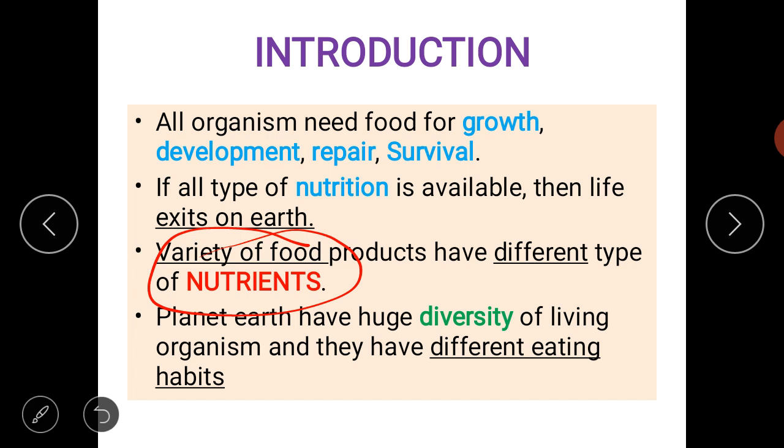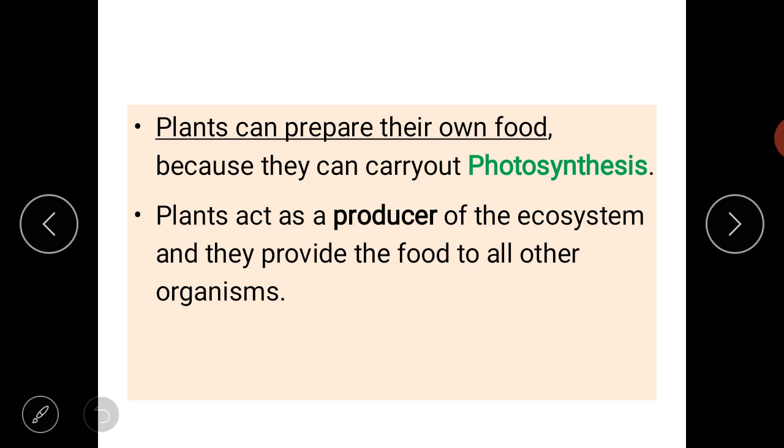Means we can see different type of digestive system and digesting process is different in different organisms. It depends upon the type of food they eat. Plants can prepare their own food because they can carry out photosynthesis. They are producers of the planet.